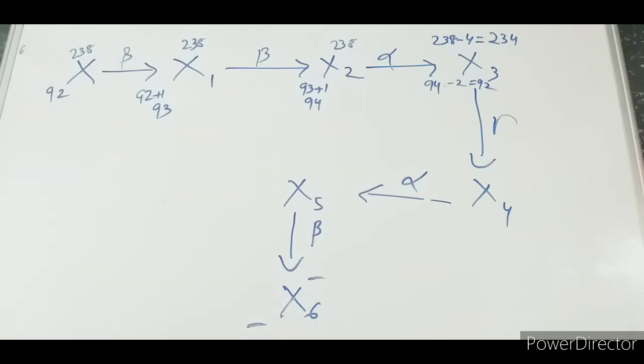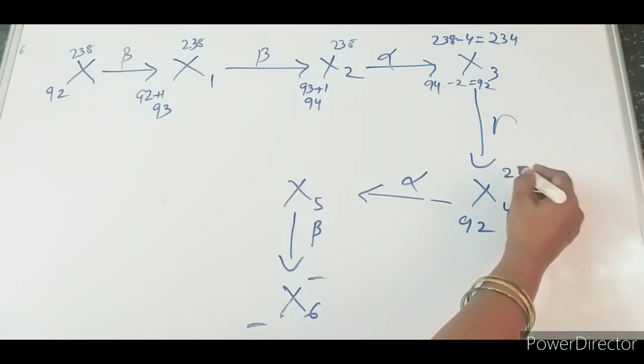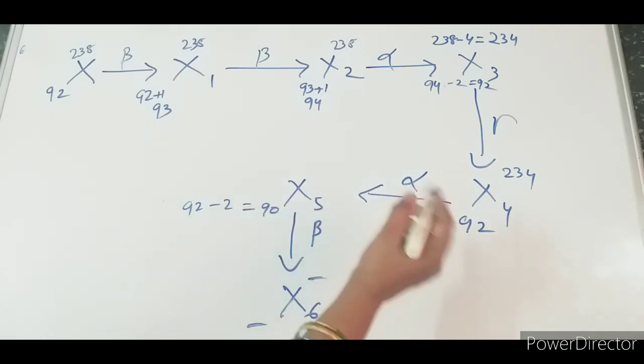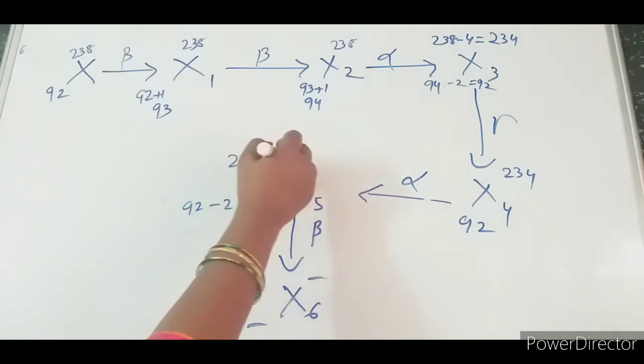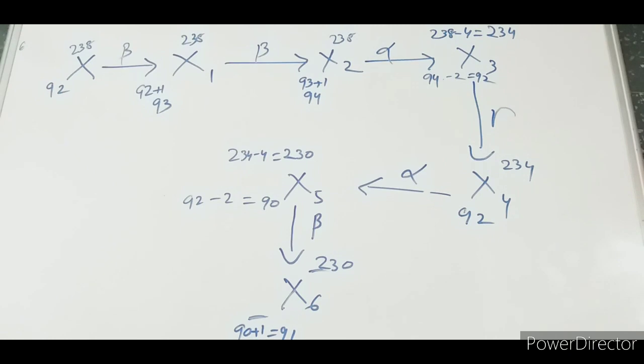Correct? Now in case of X3 to X4, gamma emission will be there, but in case of gamma emission there will be no change. So here it will be 92 and 234. Then again alpha emission to X5. So 92 minus 2 equal to 90, 234 minus 4 equal to 230. Yes. Then comes your beta emission. In case of beta emission, 90 plus 1 comes 91, and this one will be 230. Again check this answer, whether it is correct or not.